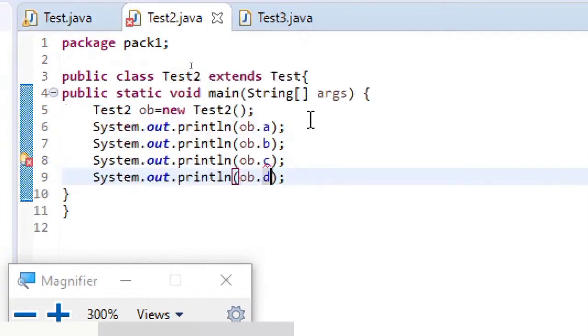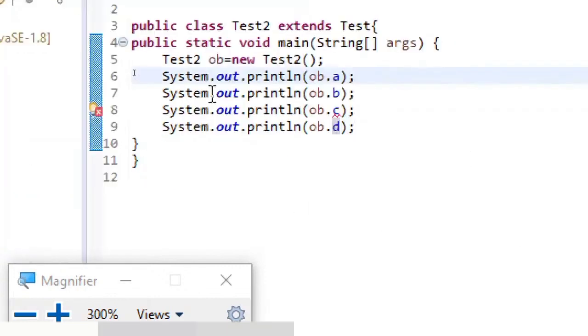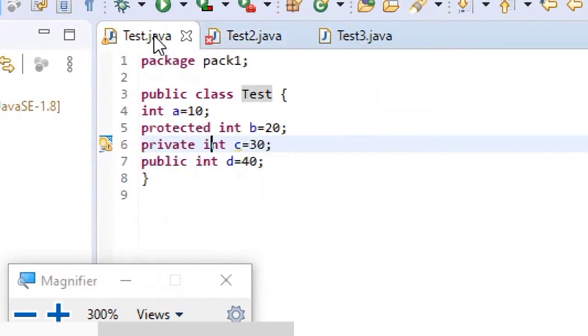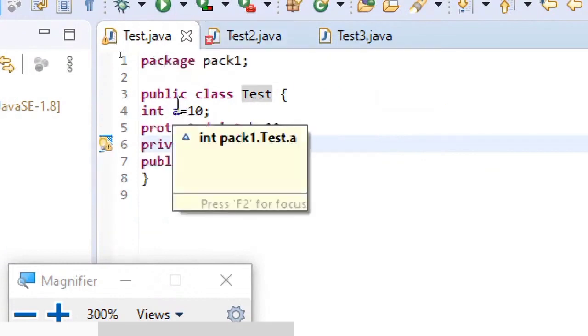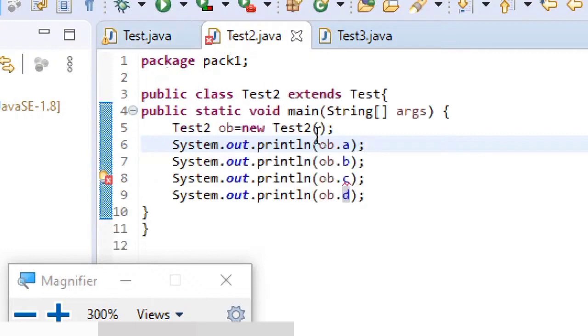Now you can see what is happening. ob.a is fine. When you are trying to access the variable a, it's working fine, because of this, which needs to be understood. What is the category of a? It's a default variable. So a default variable can be accessed in the child class of the same package.